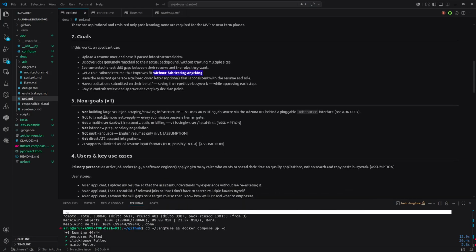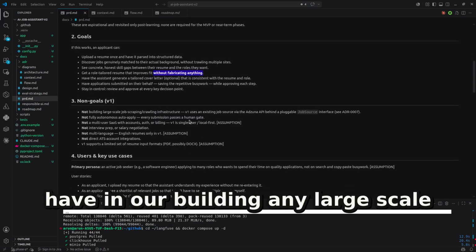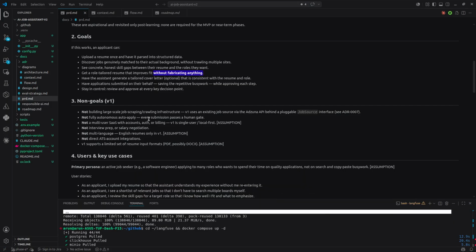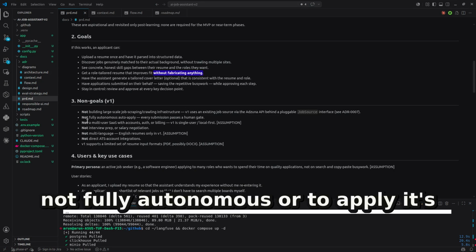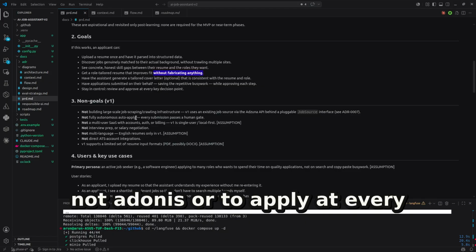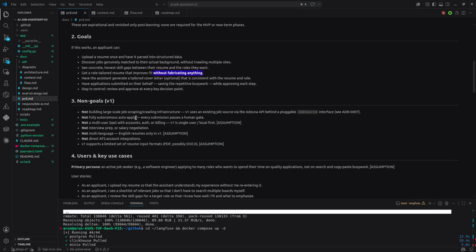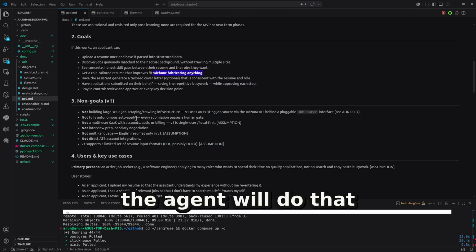What are the non-goals? We're not building any large-scale job scraping or crawling infrastructure. That's beyond the scope. Not fully autonomous auto apply. It's not autonomous auto apply. At every key decision we will be prompted to give feedback, and then the agent would do that.